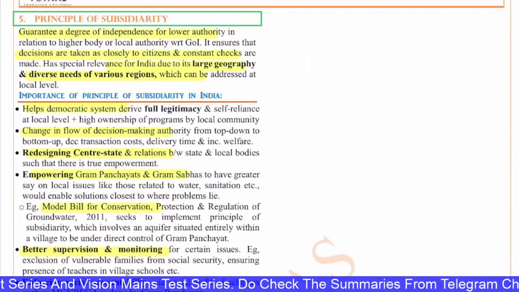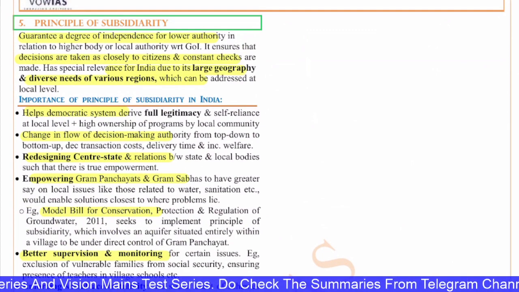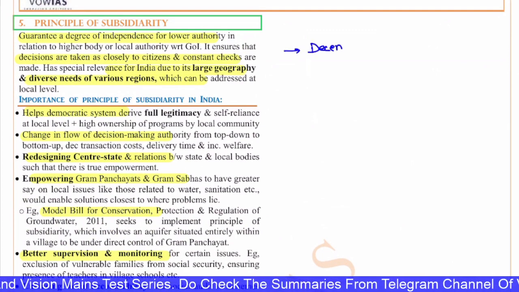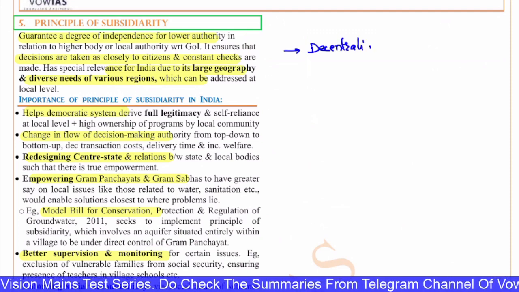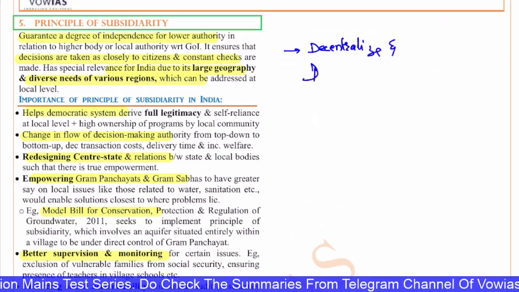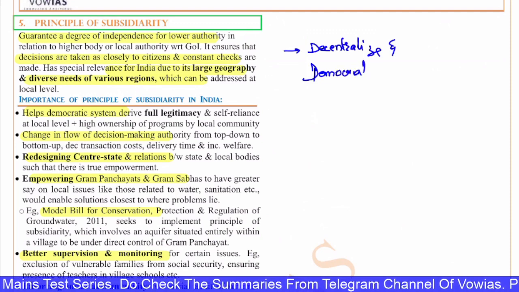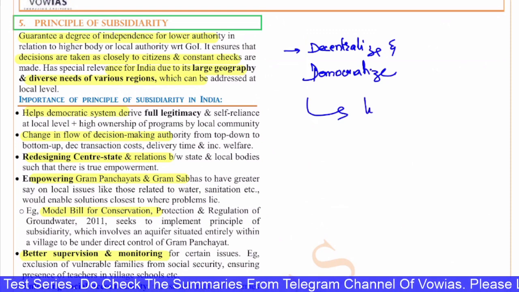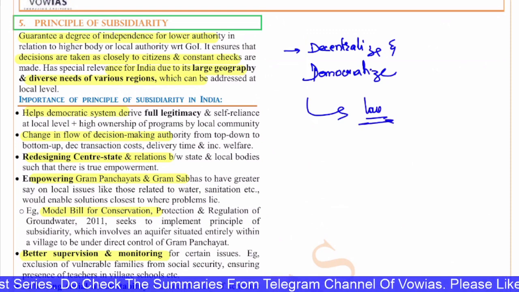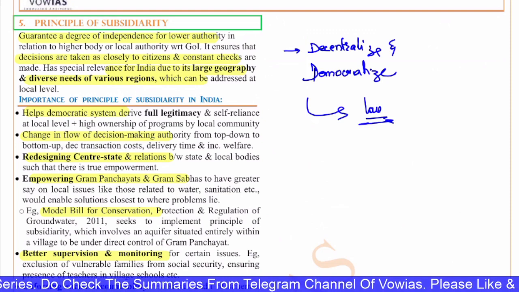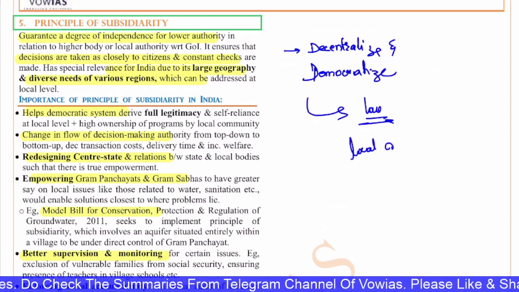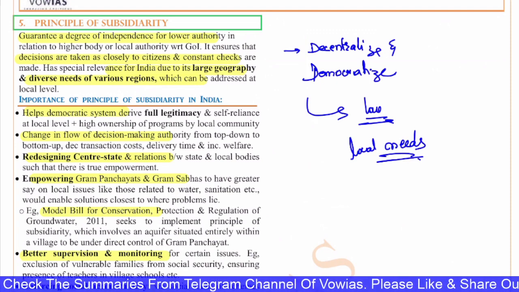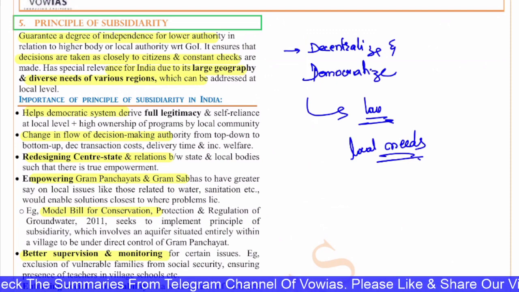So this principle of subsidiarity, at the end of the day, will decentralize and democratize the entire process. Decentralize and democratize. Because this will ensure that the people at the lowest level get the decision-making power. When the people at the lowest level get the decision-making power, then the local needs are met, and this is the major objective. Okay, this is the major objective, right? So these are the questions of the day.